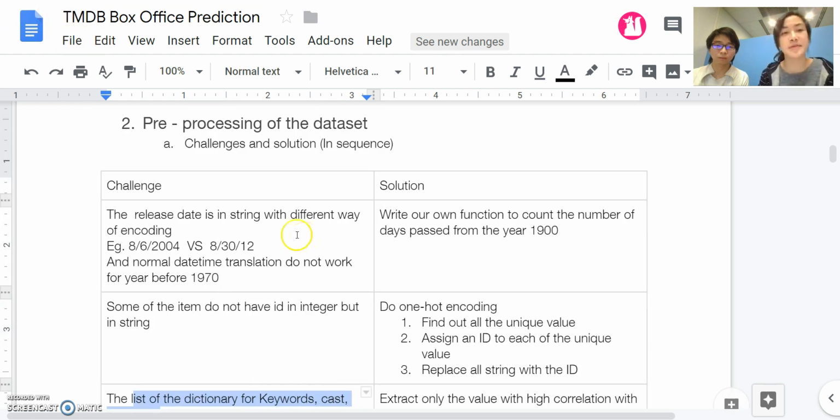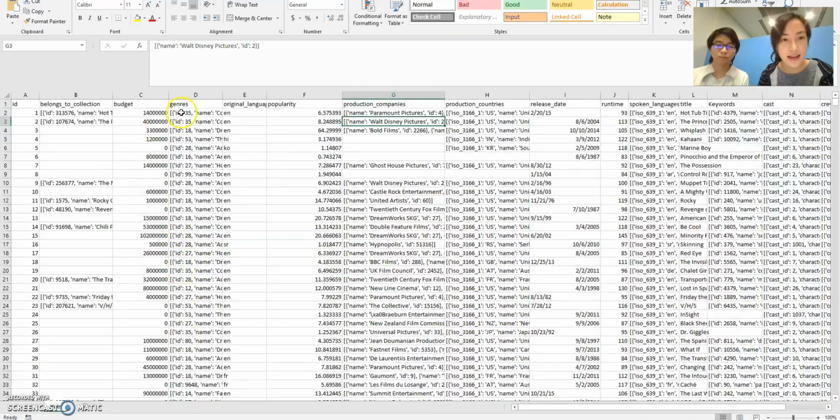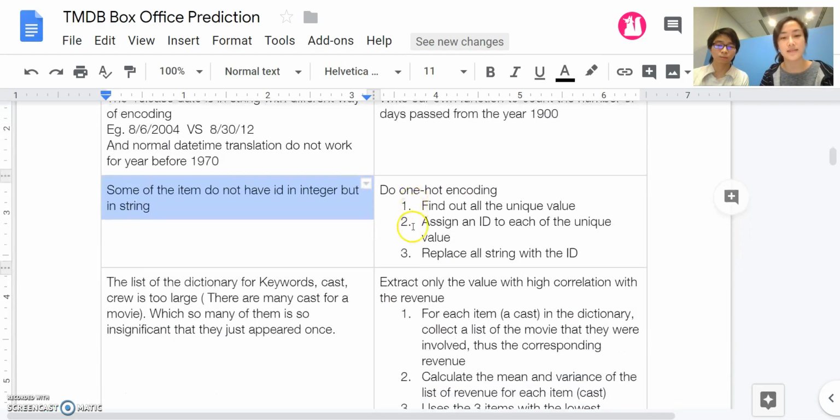So here comes the pre-processing of the data. Some of the challenges are that some items do not have the ID in integer but in string. For example, the original language here or even the spoken language here, even after we have extracted the ID of these dictionary, it is still in string, like the en here or the ar here. So for this kind of data, we are going to do one-hot encoding.